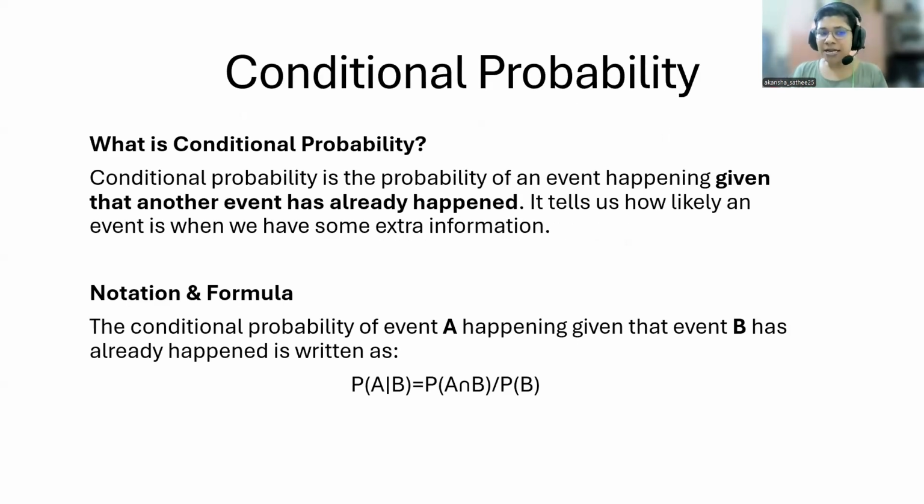In layman's language, as you can see written over there, conditional probability is the probability of an event happening given that another event has already happened. What does it mean? Before going into the formula and notation, let me tell you what it means.